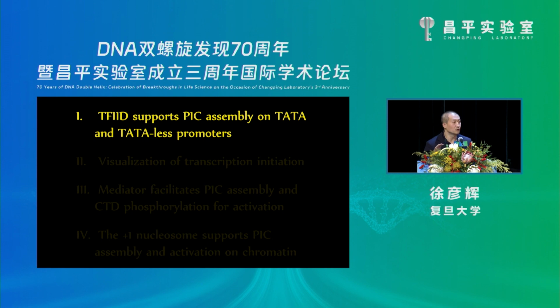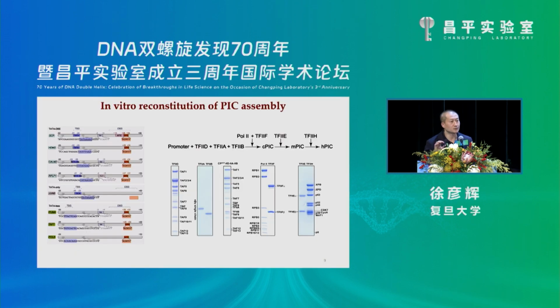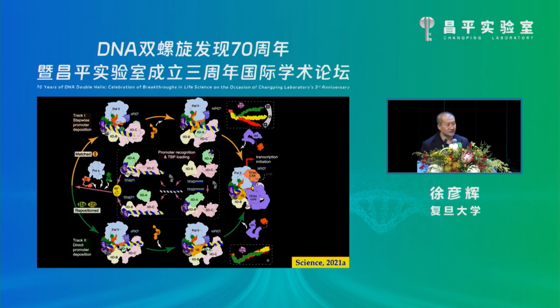So the first question we want to address is how TFIID supports PIC assembly on different promoters. So we purified Pol II and other GTFs to reconstitute the PIC complex in different assembly states on different core promoters. This complex was subjected to cryo-EM structure studies. By connecting over 20 structures, we can reconstitute the PIC complex assembly process. As shown in this cartoon, TFIID binds different promoters in a similar conformation.